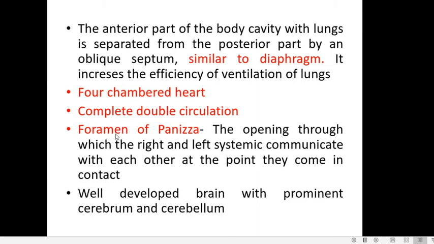There is one more feature called the foramen of Panizza. It is found in the heart of crocodiles. There are two systemic arches arising from the ventricle, the right systemic and the left systemic, and we know that in reptiles they cross with each other.